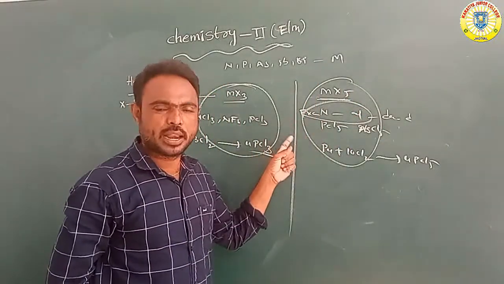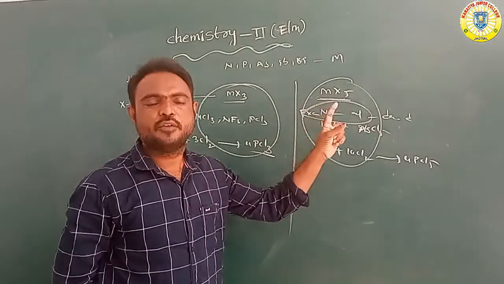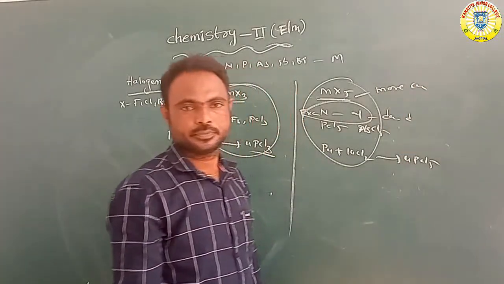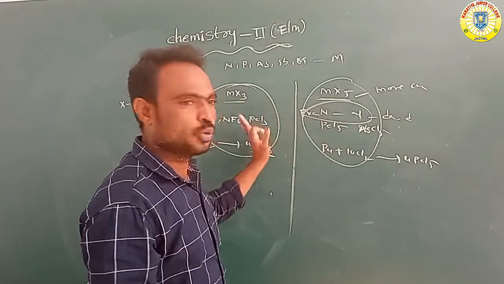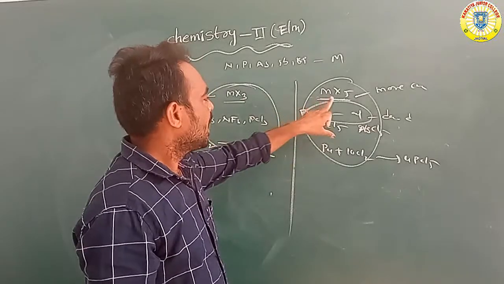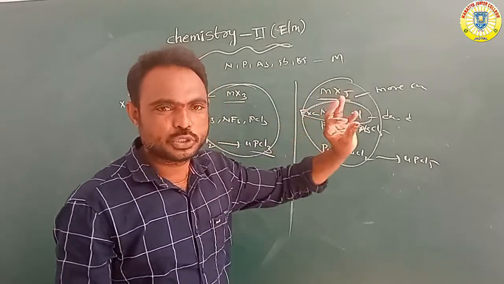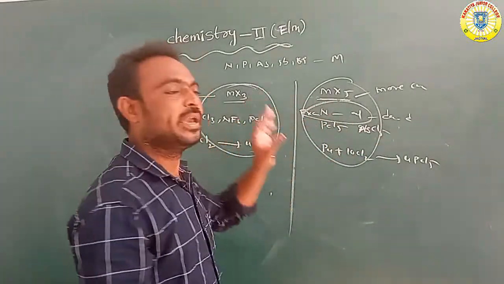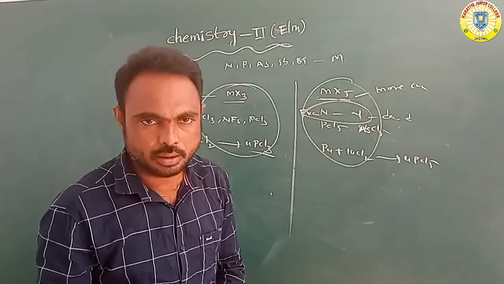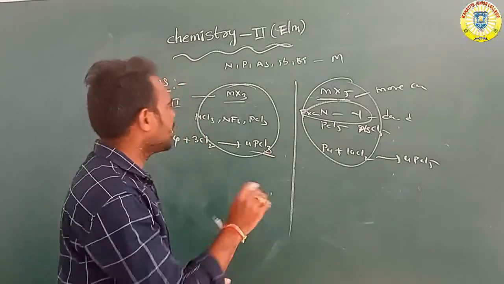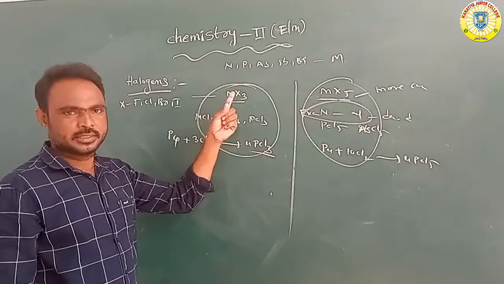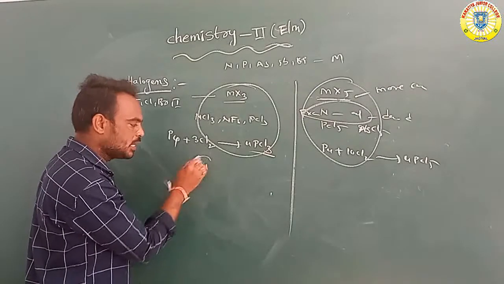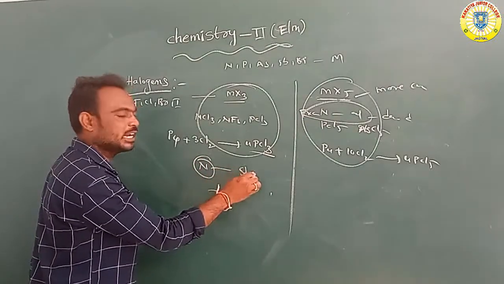Comparing these two halides, the MX5 formula of halides has more covalent nature. The MX5 compounds have a very high covalent nature compared with the MX3 halides. Except for nitrogen halides, all the remaining trihalides are very stable.